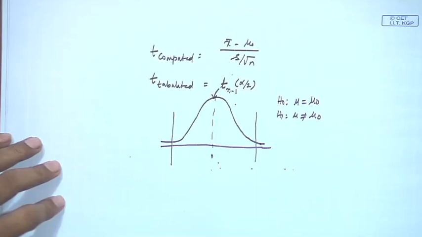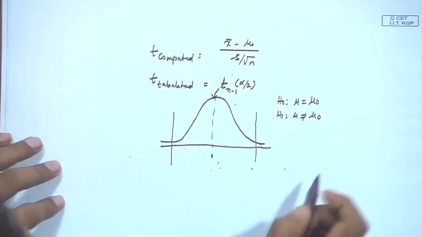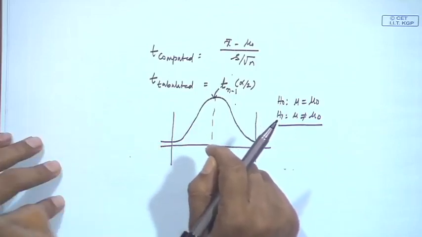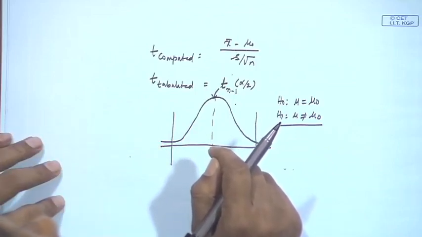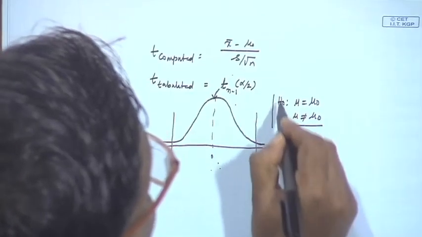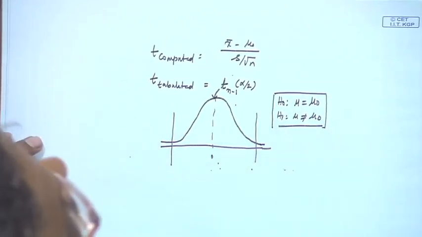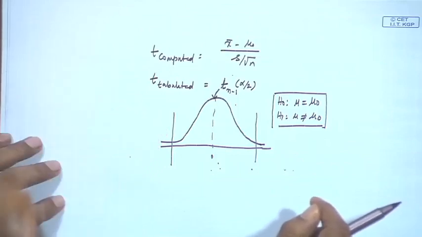Okay. Here is one important point: when do you go for a two-tailed distribution, and when do you go for a one-tailed distribution? For mean it should be two-tailed. For variance it is chi-square, which has only positive values. But is it true that for the mean you will always go for two-tailed, or is there something different?